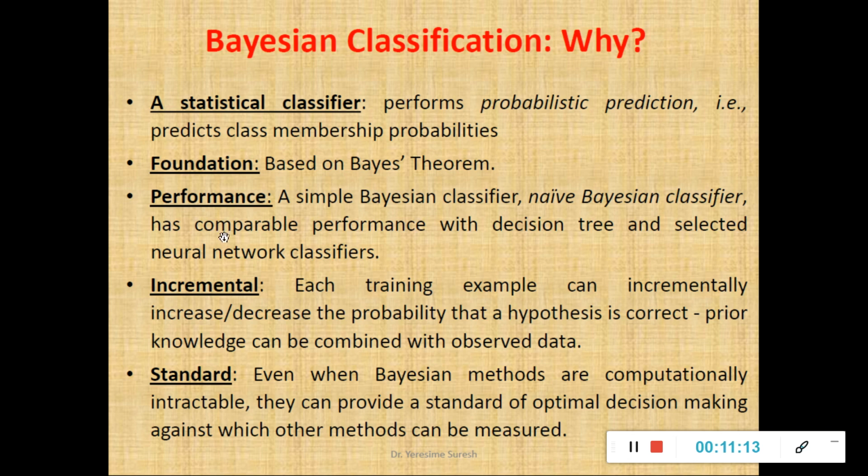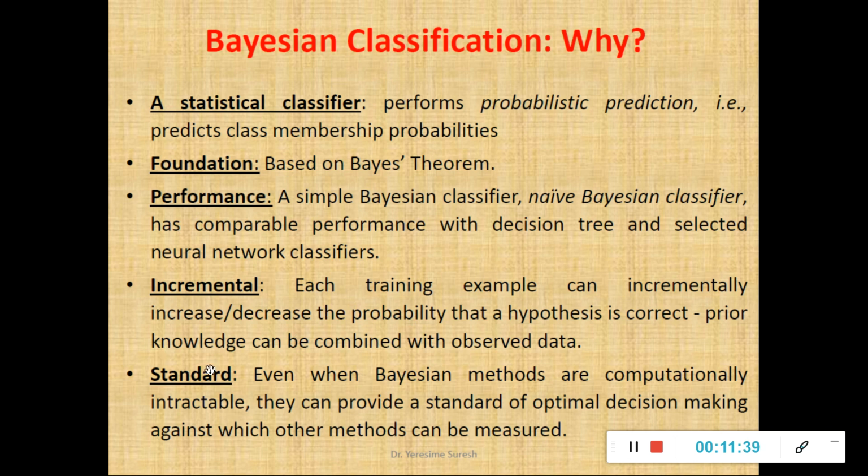That is performance. And what is the incremental nature of your Bayesian classifier? Every attribute or member in the training data set can incrementally increase or decrease. What is incremental? We have discussed with respect to your data warehouse approach, the incremental as well as evolutionary. Increment in the sense, stage by stage I can increase or decrease the probability of a hypothesis. That is what I call incremental.